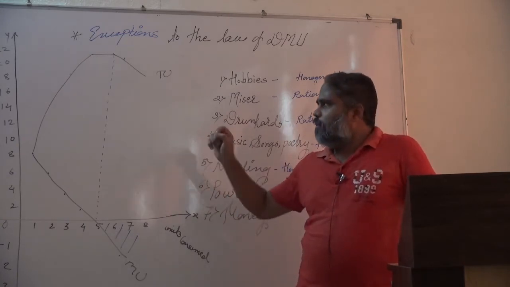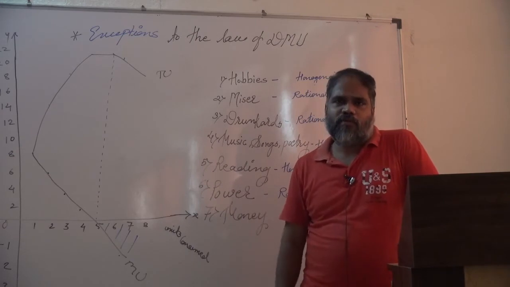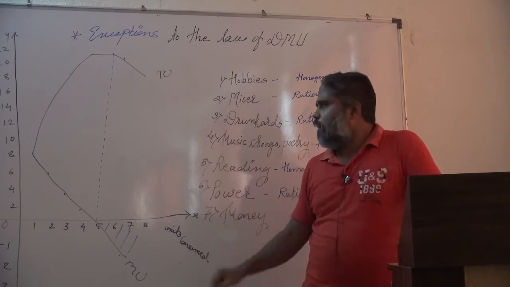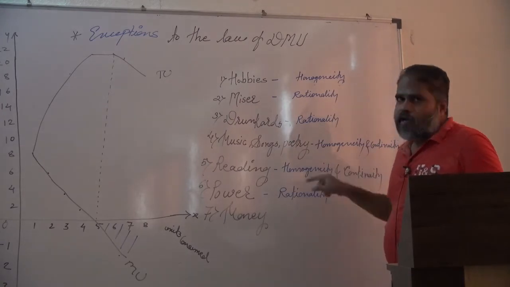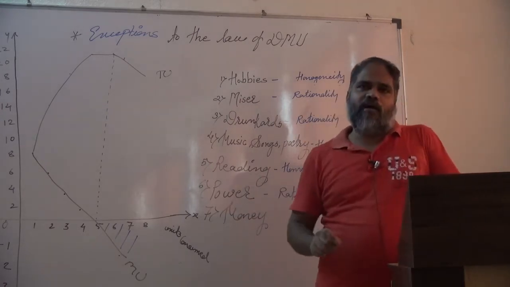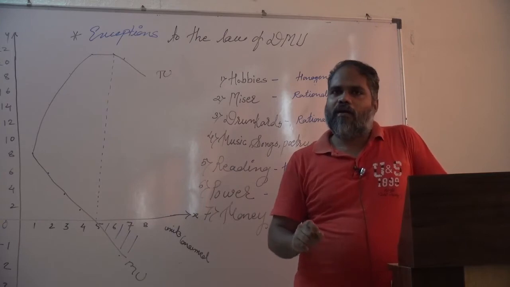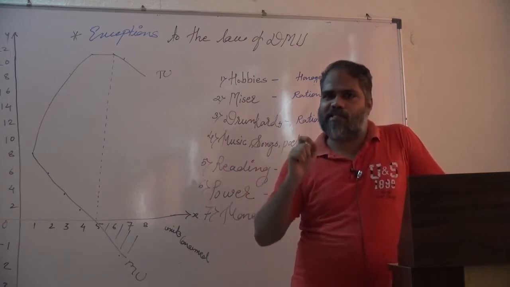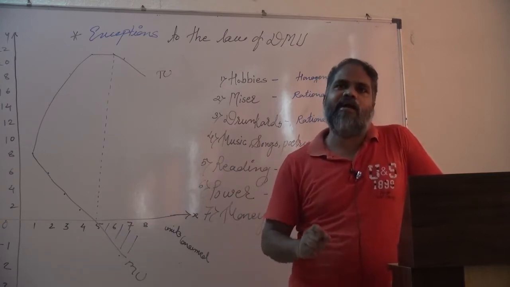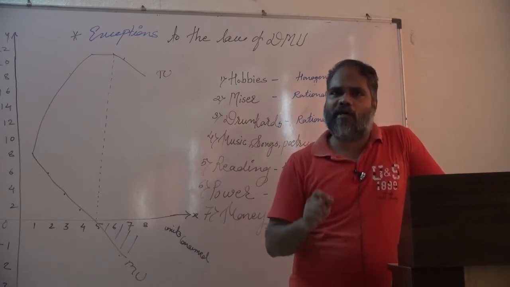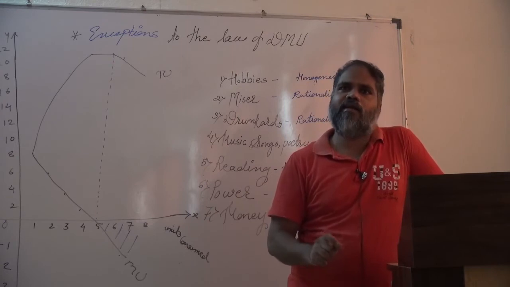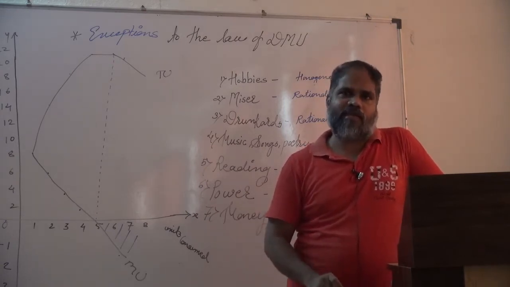But the law of DMU is completely based on conditions, and those conditions are continuity and homogeneity. If a music lover listens to the same song repeatedly and continuously, it will definitely give less satisfaction.